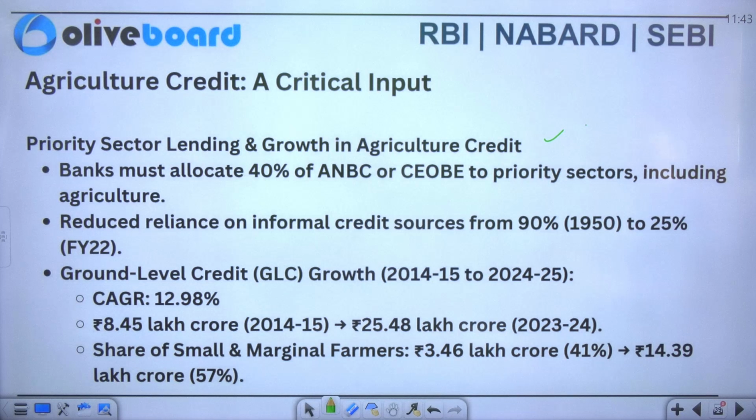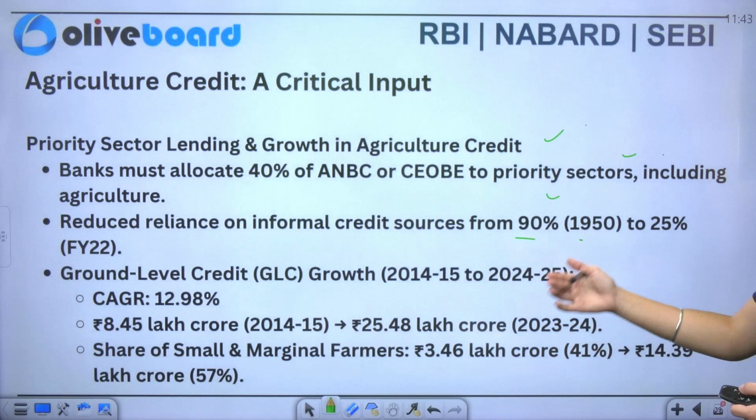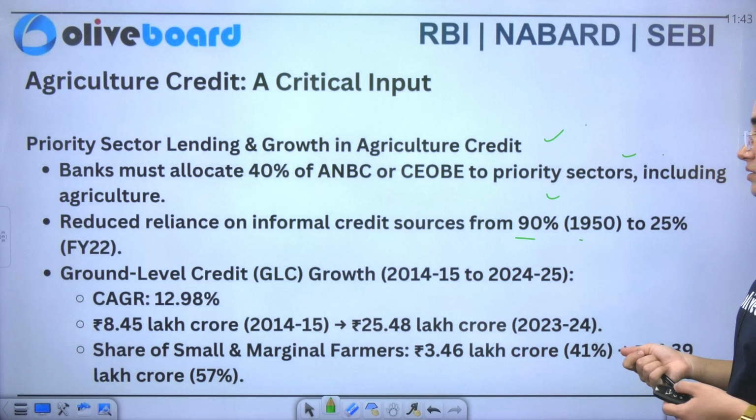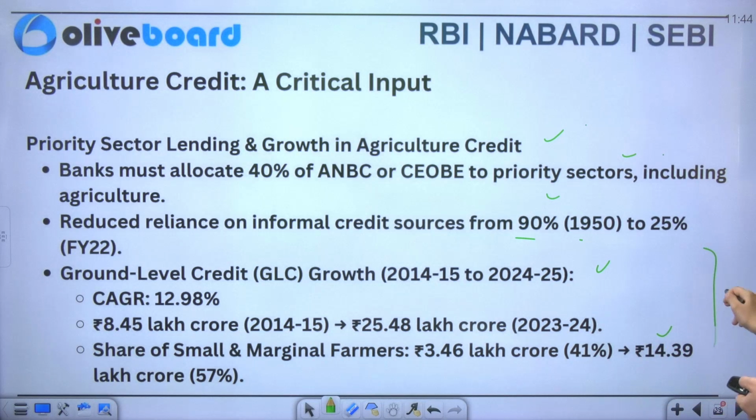Similarly, you have CEOBE, which says credit equivalent of off-balance sheet exposures. And similarly, we are now talking about the priority sectors that include your agriculture. Now the survey says that there is a need to reduce reliance on informal credit sources, and we need to become more dependent on the formal credit system. Now we are talking about the ground level credit and growth also. So you can see the share of small and marginal farmers is reaching new heights.